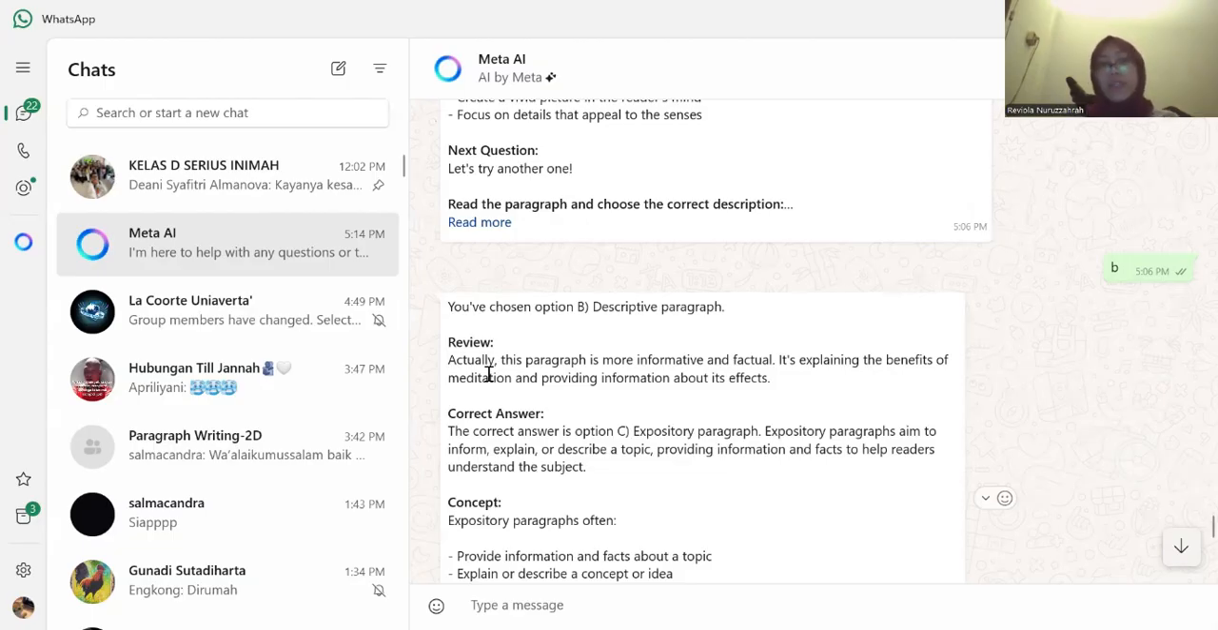And going forward, I plan to use Meta AI as a learning companion to explore and practice writing various types of paragraphs, such as narrative, declarative, descriptive, expository, etc. I will use it to generate model paragraphs for analysis, request feedback on my writing, and ask for explanations of structure and style differences. So that's all for me.